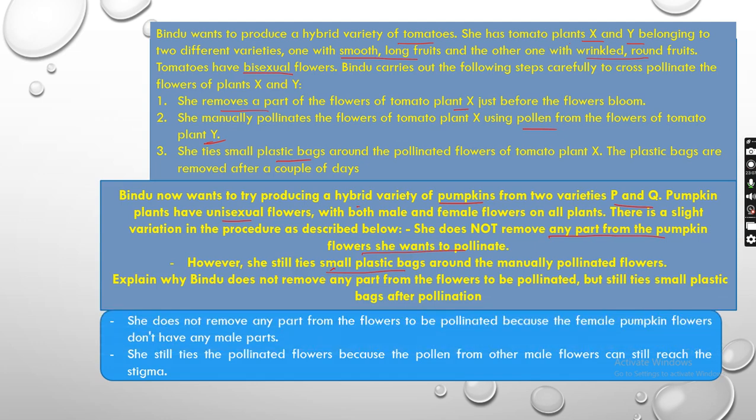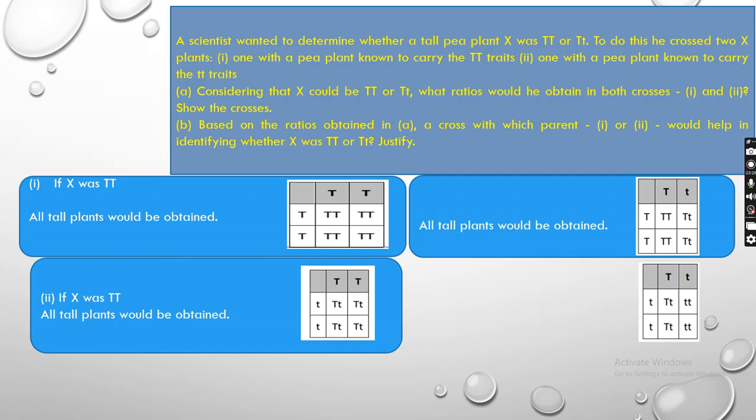Okay. So same here, she does not remove any part from the pollen because the female pumpkin flowers do not have any male parts. She still ties the pollinated flowers because the pollen from other male flowers can still reach the stigma, right? So in order to avoid that, she has put the plastic bags. So this is your answer. I hope I am clear here. Next one.